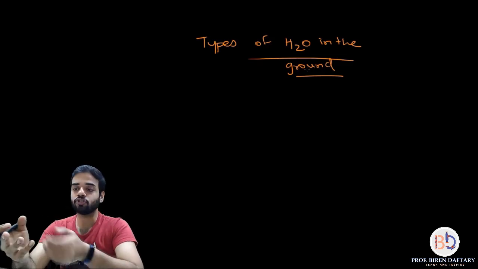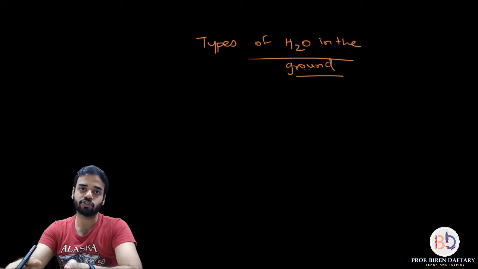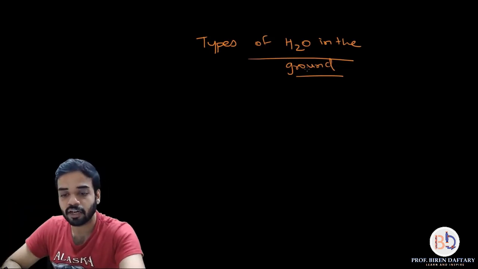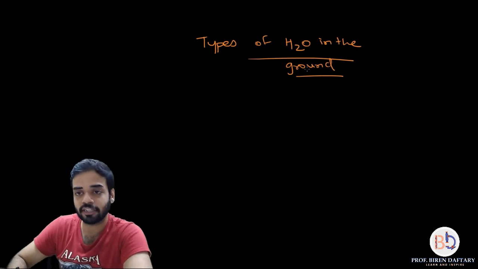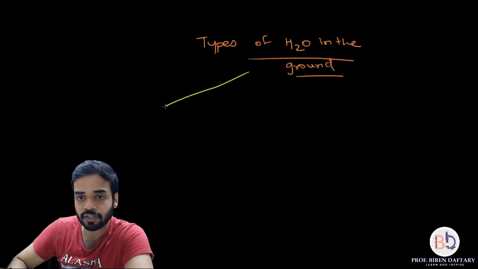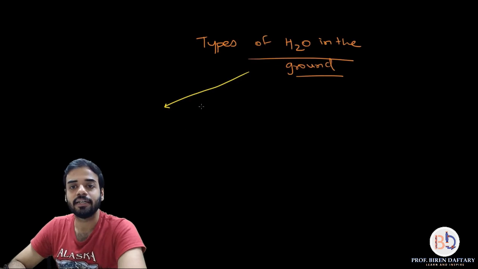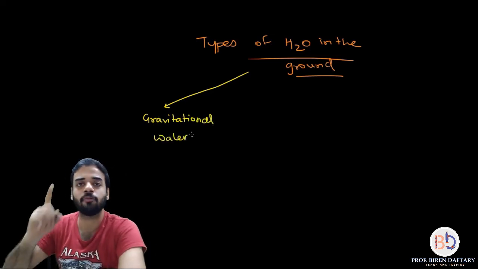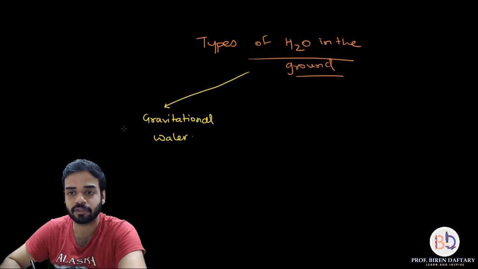It is not that all the water that goes in the soil or which goes in the ground is available to plants. No, it is not like that. Anyway, coming to the 4 types of water which are present, the first type of water is called gravitational water. This is the first type of water present. I will explain all the types.